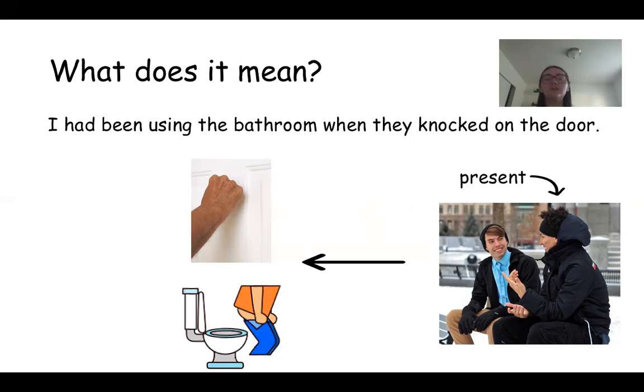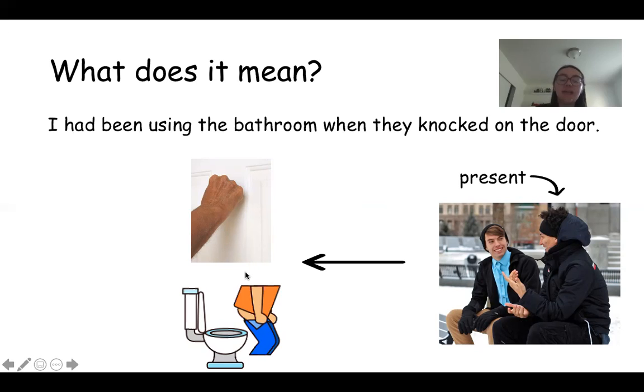So that's why we use this tense, because, like I am showing in the pictures, you can be talking to somebody in the present and then be talking about something in the past, two things that happened in the past. I had been using the bathroom when they knocked on the door.